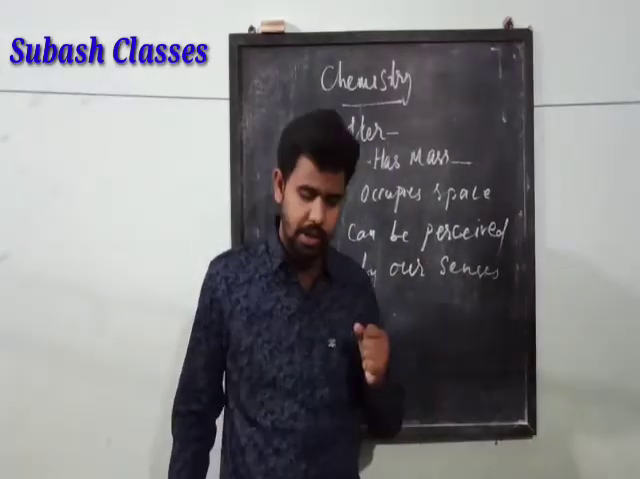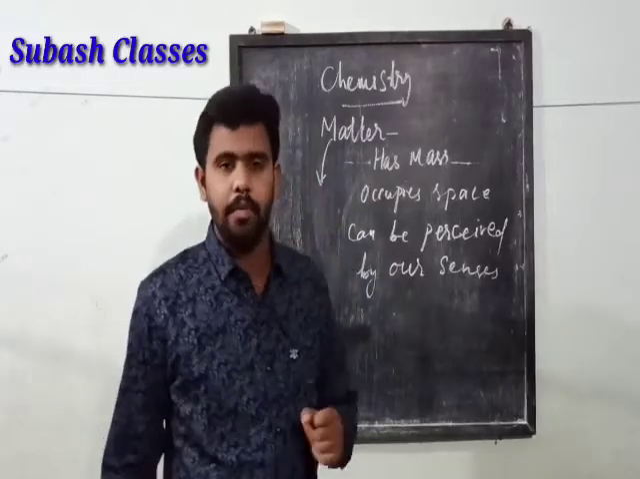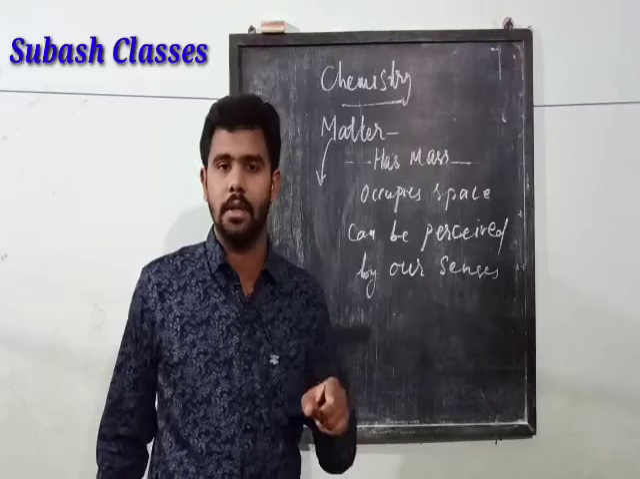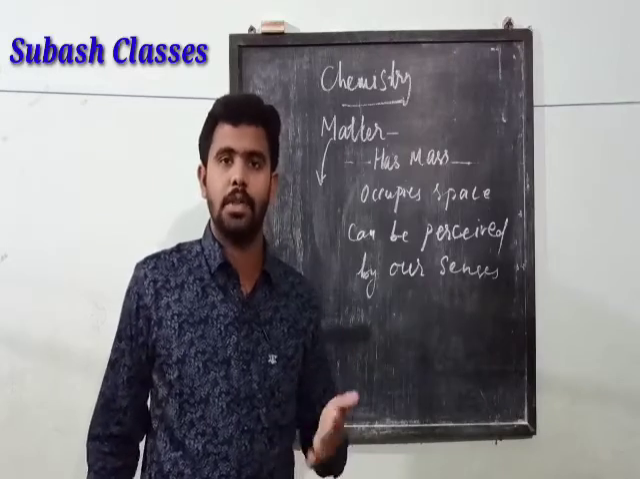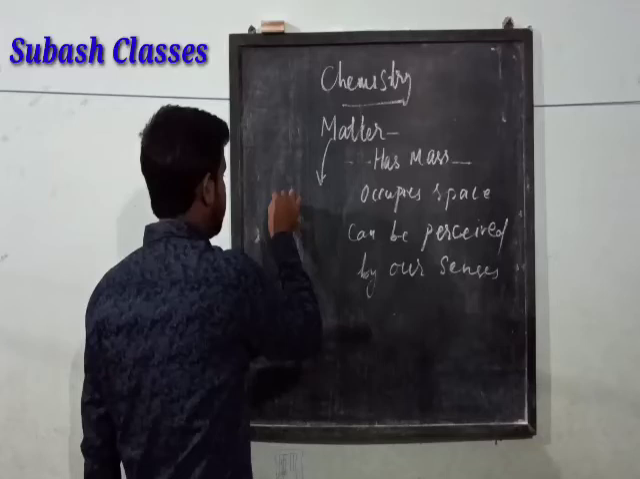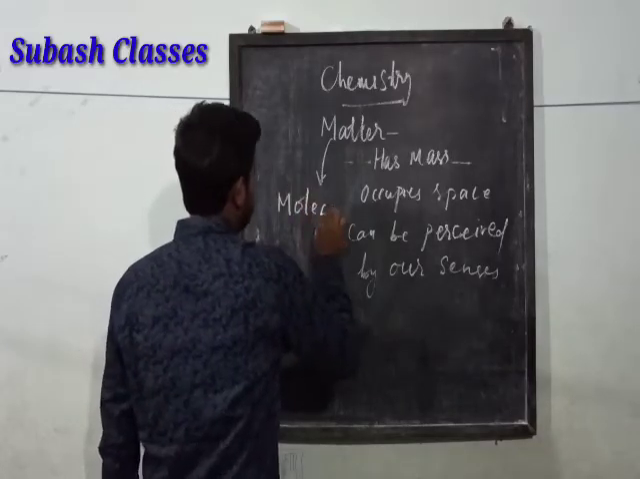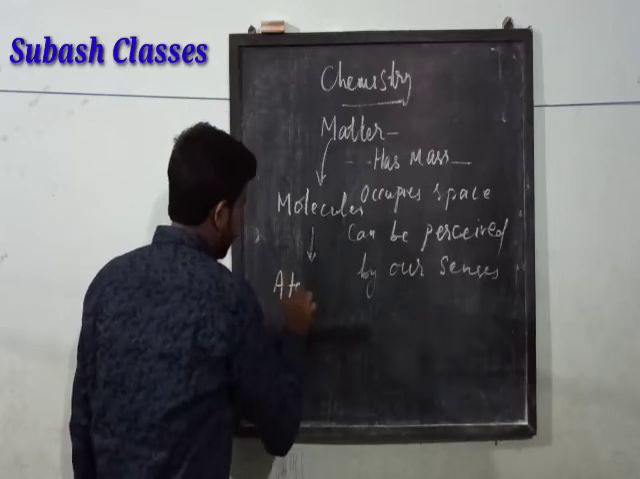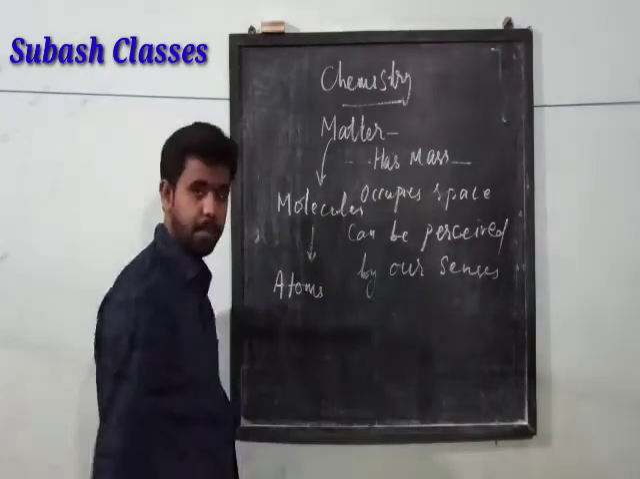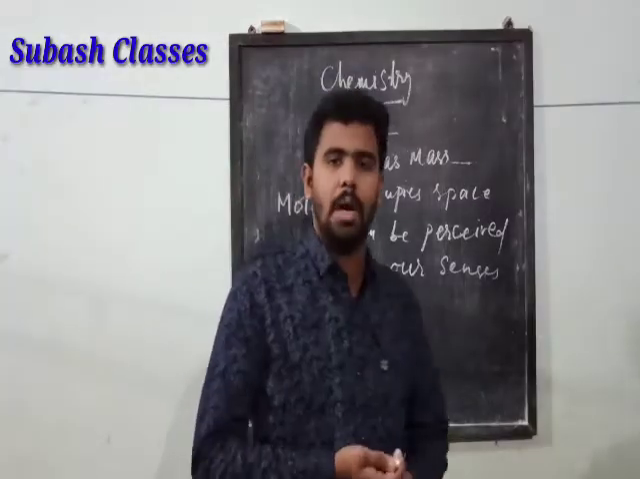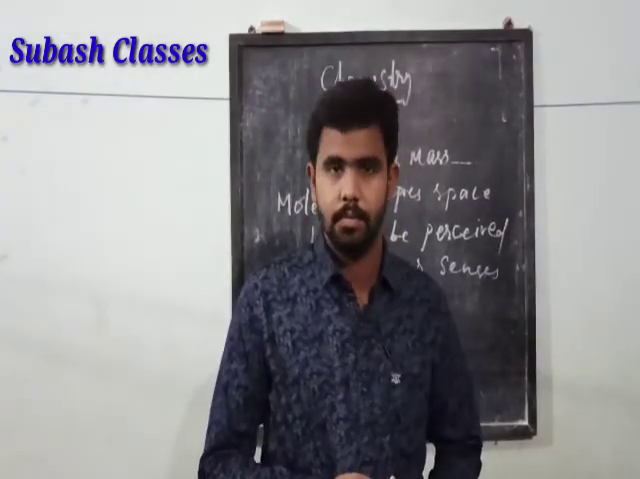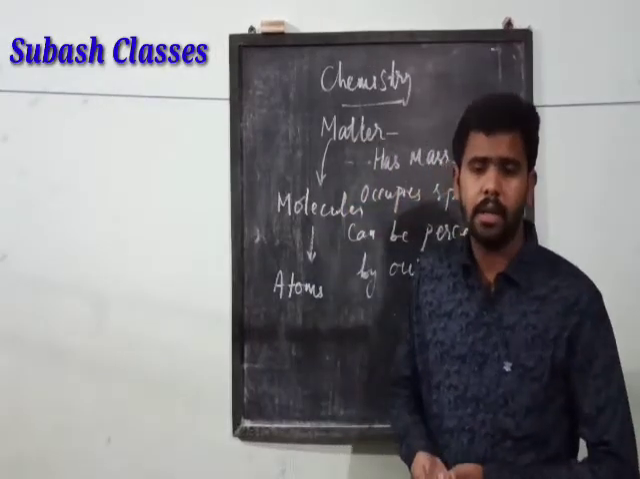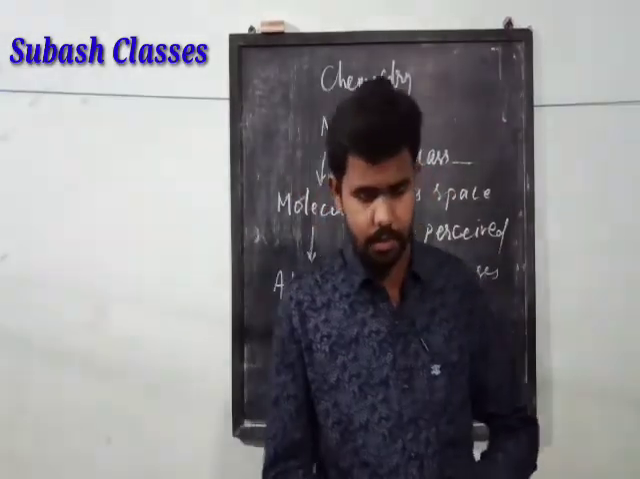The major characteristic of matter is that it is made up of very small particles called molecules, which are in turn made up of further smaller particles called atoms. So first we should write molecules, which in turn are made up of atoms. We have already studied the three states of matter, and matter can exist in any of these three forms.